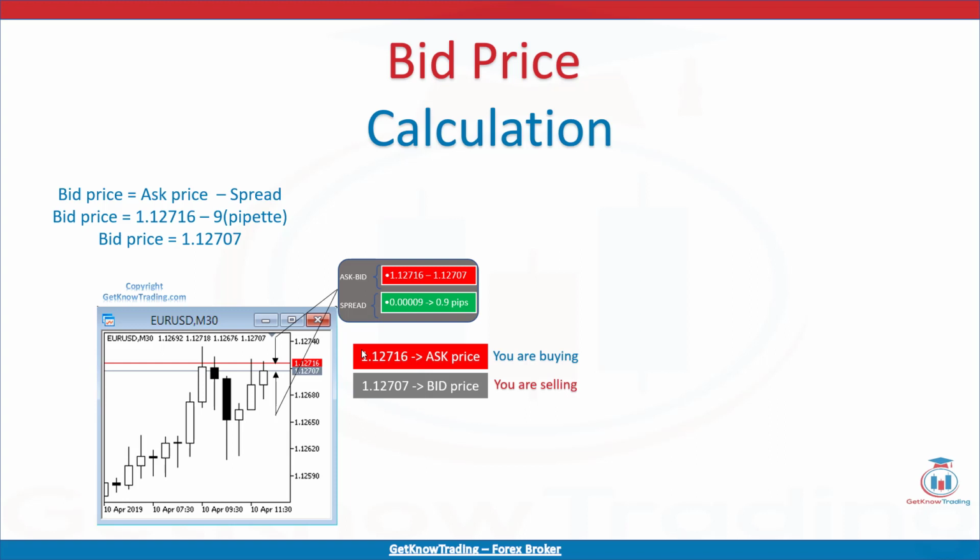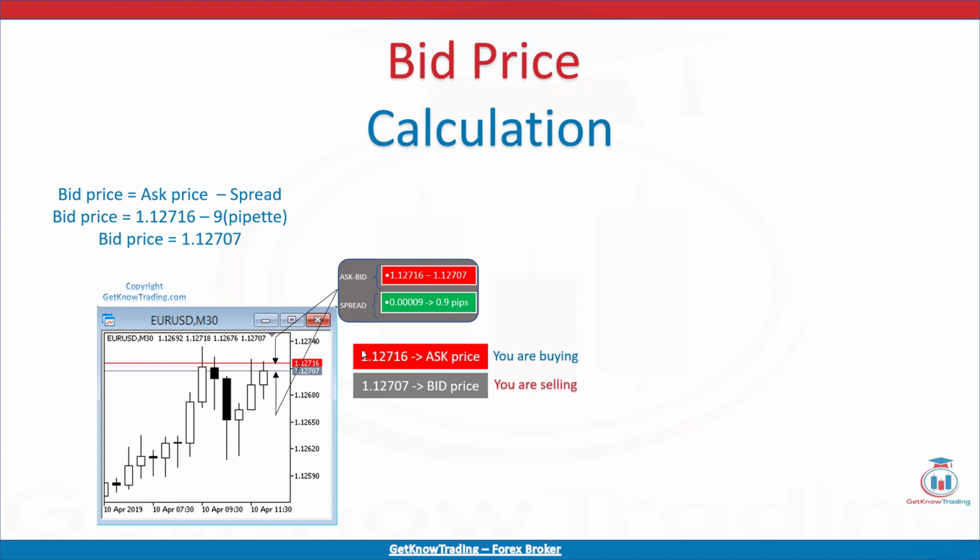In case where the ask price is 1.12716 and spread is 0.9 pips, then the bid price equals 1.12716 minus 9 pipettes, and bid price is equal to 1.12707.